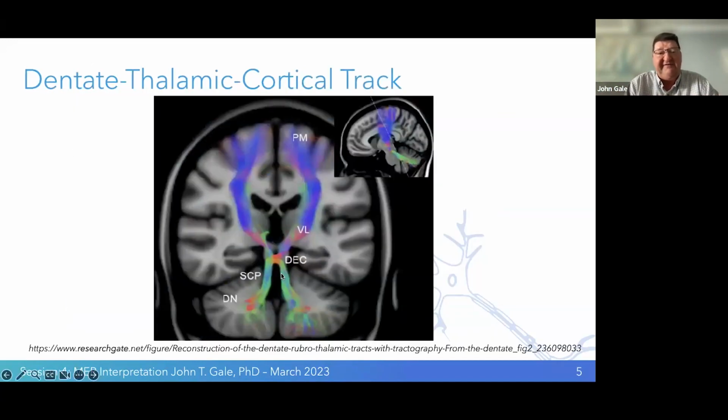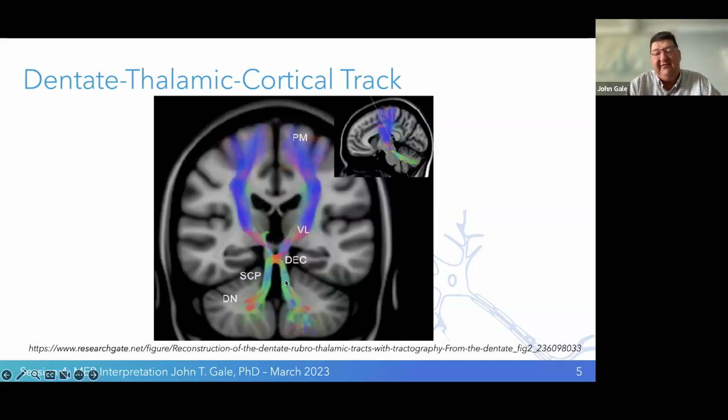Here's another fiber tract. This is the dentate thalamocortical tract. The dentate nucleus of the cerebellum is back here. The fibers project up. They cross at midline and then project to the opposite side of the brain. As we've heard, the left side of the brain controls the right side of the body, and the right side controls the left. However, in the cerebellum, that crossover hasn't occurred. So right side controls right and left side controls left.